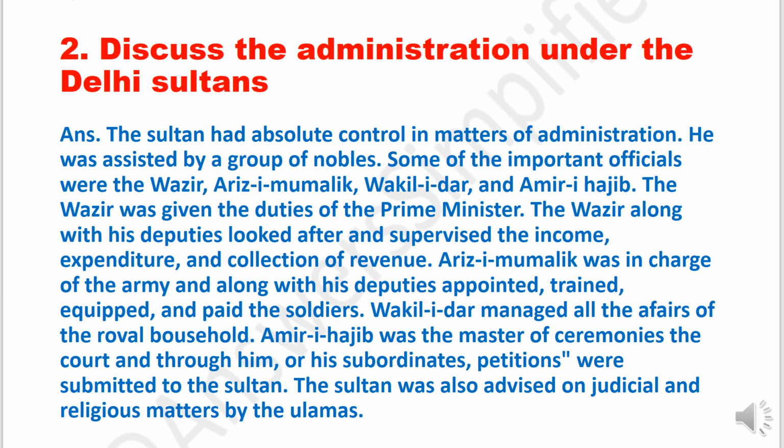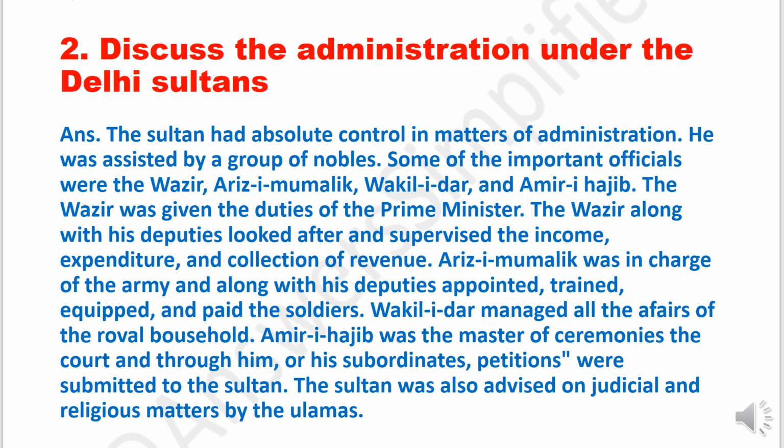Question 2. Discuss the administration under the Delhi Sultans. Answer. The Sultan had absolute control in matters of administration. He was assisted by a group of nobles. Some of the important officials were the Wazir, Ariz-i-Mumalik, Wakil-i-Dar and Amir-i-Hajib. The Wazir was given the duties of the Prime Minister. The Wazir along with his deputies looked after and supervised the income, expenditure and collection of revenue.